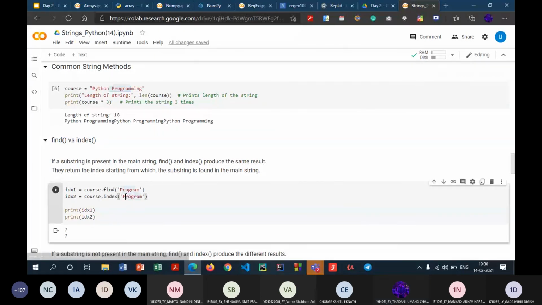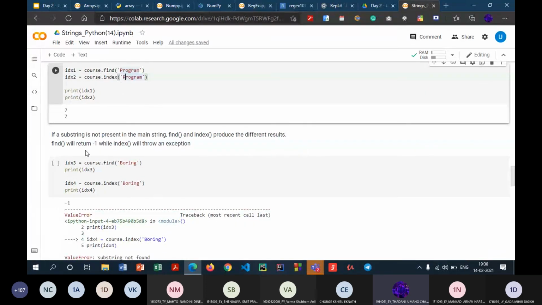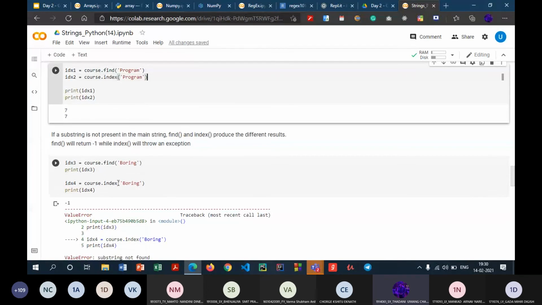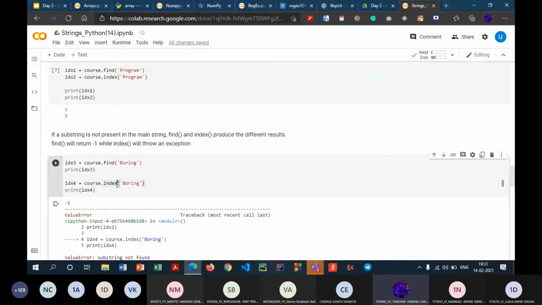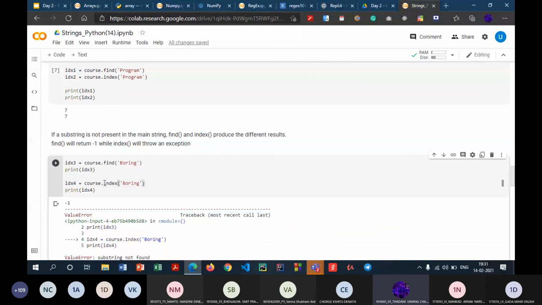So what is the difference? The difference is that if we use the find method and that substring is not present in the main string, the find method will just return -1 and that's it. It will not have any issues with your program. But in case we use the index method to find a substring which is not present in the actual string, the index method will produce an error.